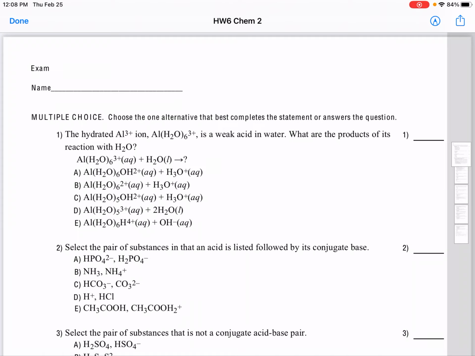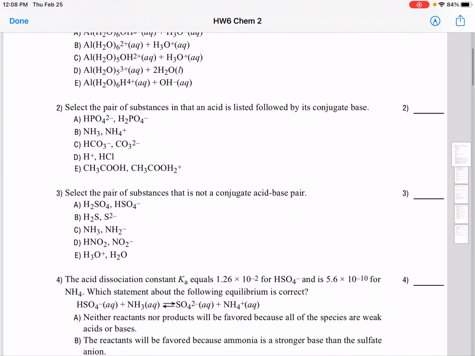Choose the one that represents the products that I have just showed you: 5 water molecules with aluminum, OH 2 plus, and hydronium ion. And I see that answer here. So you guys pick which one is the correct one. Alright, okay, the next one.